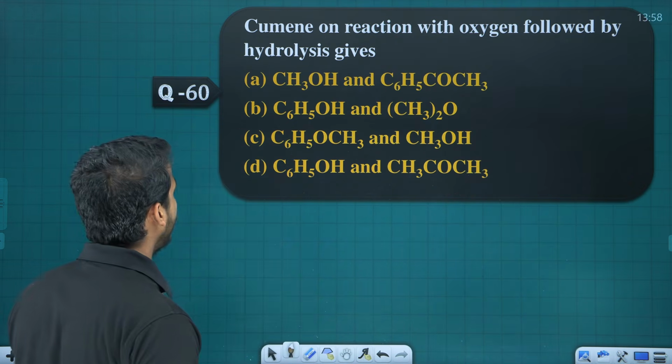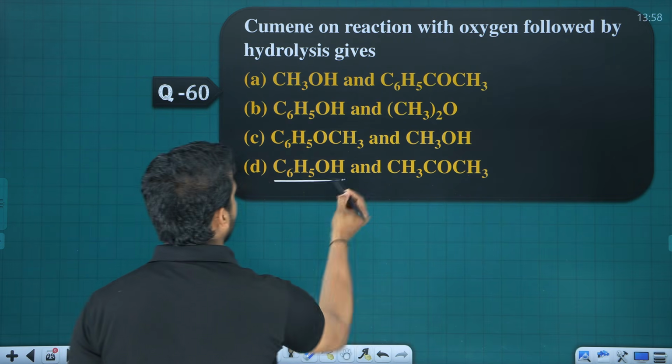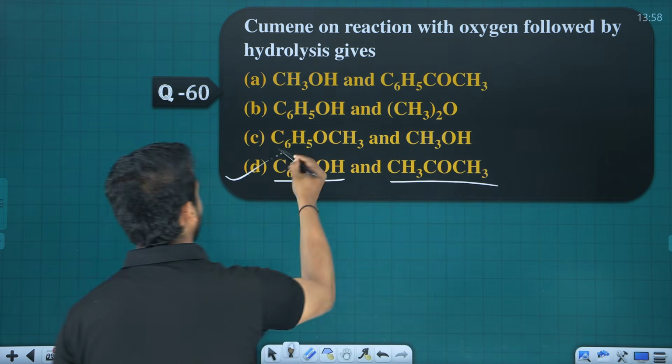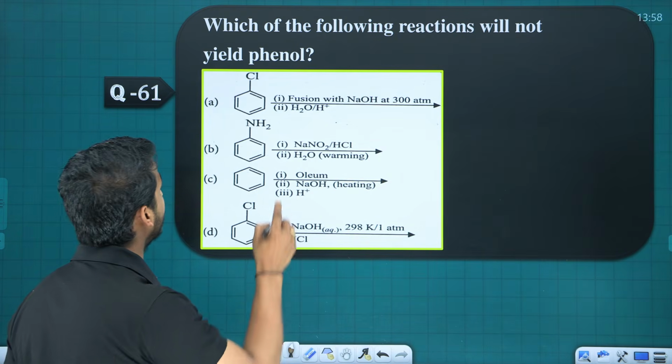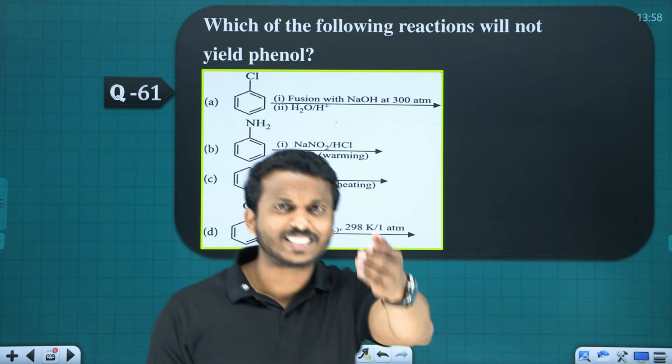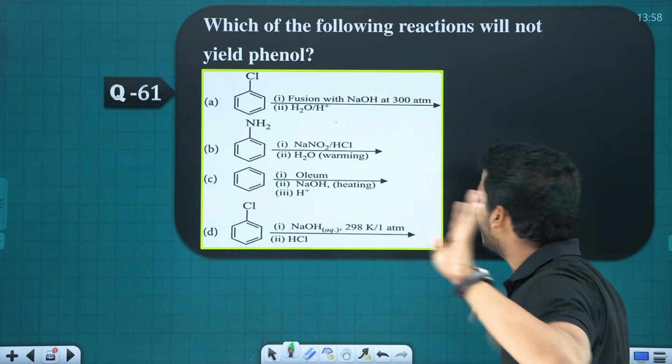What is the product? Phenol and acetone. Where is phenol and acetone, dear? Phenol, C6H5OH is phenol, CH3COCH3 is acetone. Sorry, phenol and acetone. Which of the following reactions will not yield phenol? I just told you there are 4 preparations of phenol in the textbook. Which is not a preparation of phenol?